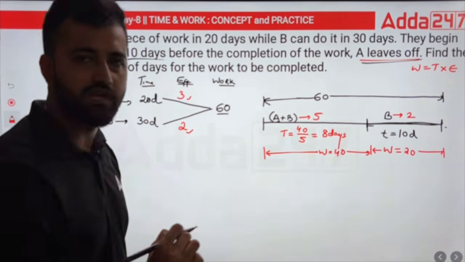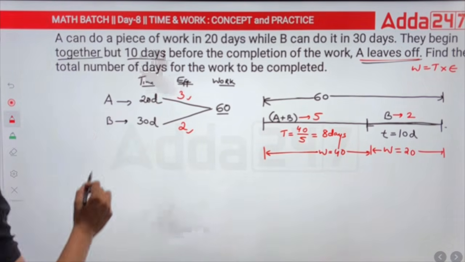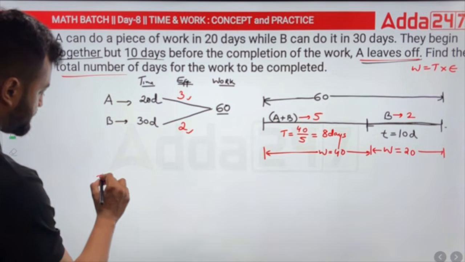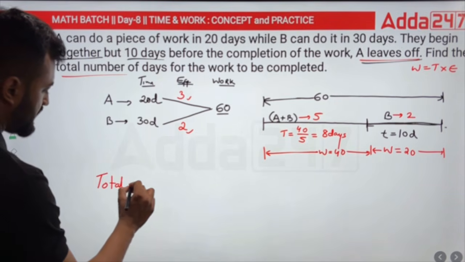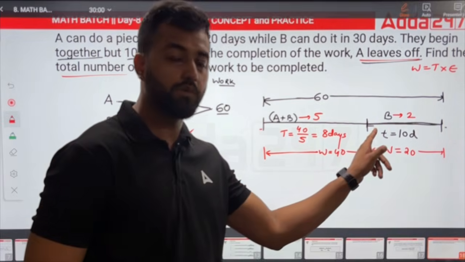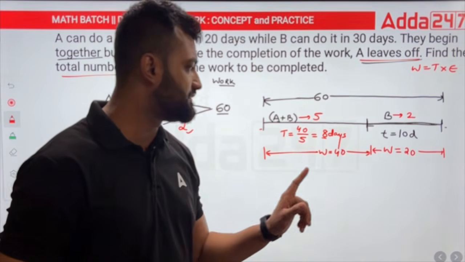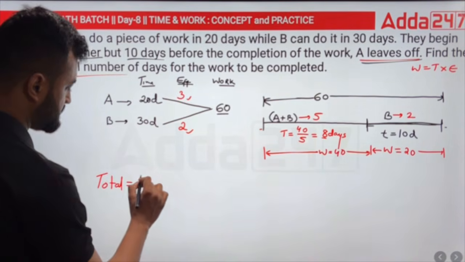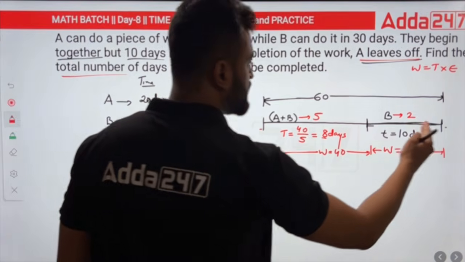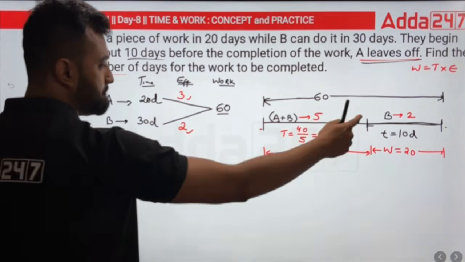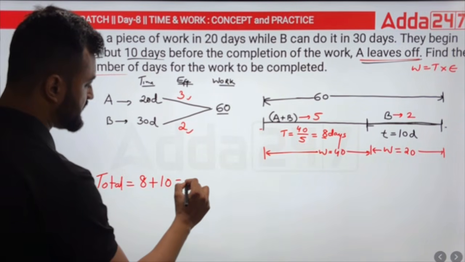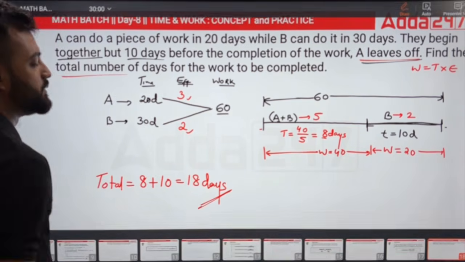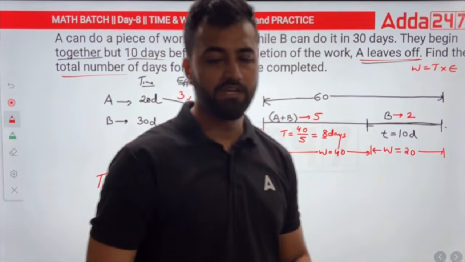Got it, my friend? So now we can answer what they were asking: find the total number of days. Total number of days would be, from this point to this point, who were working? A and B were working for how many days? 8 days, right? We have calculated 8 days. So till this part, A and B utilized 8 days, plus the remaining 10 days done by B. So you take 10 and that way you're getting 18 days. That means to complete this entire work, they will require 18 days. Is it clear?